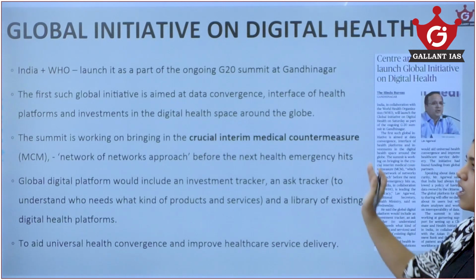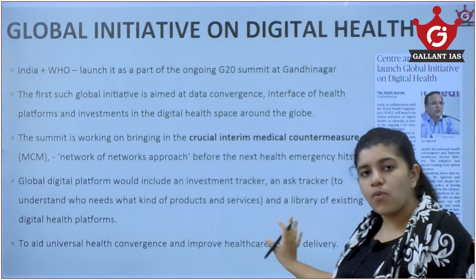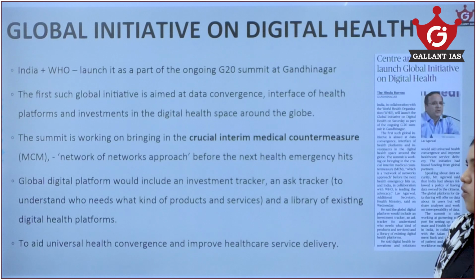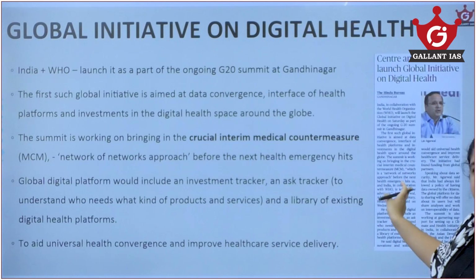This is going to be launched along with the G20. This is the first such global initiative that is launched globally. So that is what you need to know mainly about this global initiative on digital health.